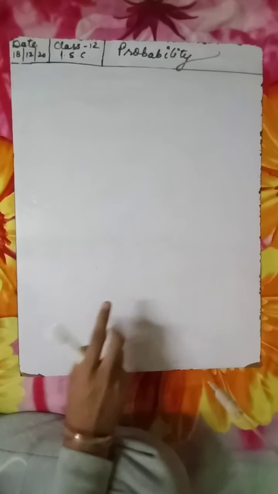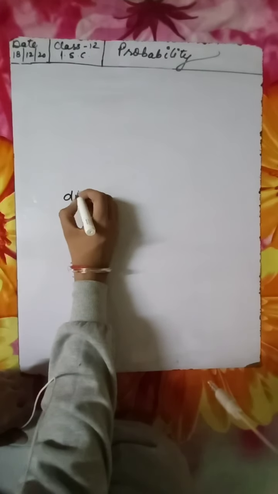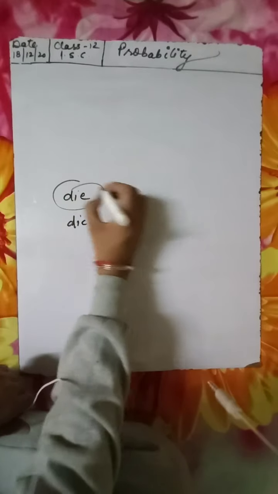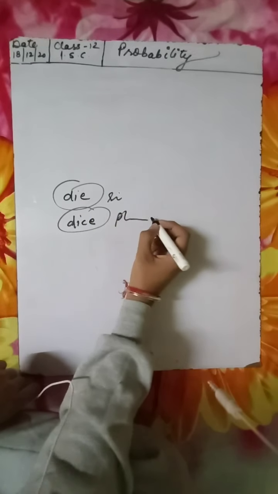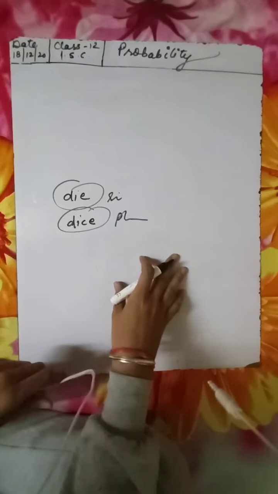Then we come to the next phenomenon, that is experiment. What do we mean by experiment? An operation which gives some outcomes under some given condition, we can call it an experiment. For example, tossing a coin is an experiment having two outcomes. If we toss the coin, we'll get two outcomes, that is head or tail. Throwing a die is an experiment with six outcomes: 1, 2, 3, 4, 5, 6. Let me clear you one thing: we say die and dice. Die is the singular form and dice is the plural form. So remember this.